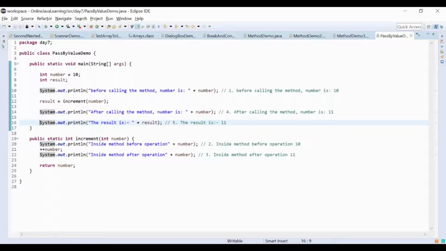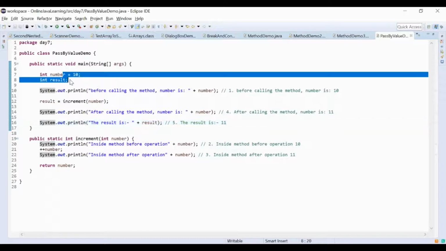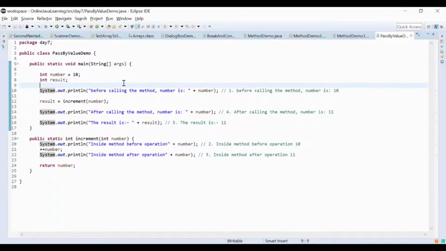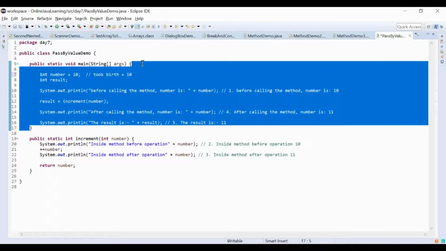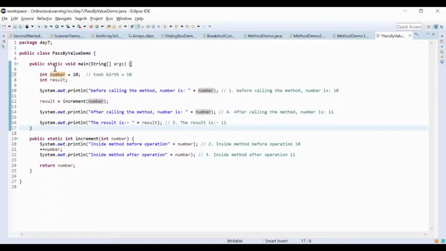It is not copied, it is the same value. But that's what you just explained, that the primitive data type is going to get copied. See, let me write the comment as well. It took birth here with value 10. When it got birth, just like when I take birth, my mom gave me my name, Kanhaiya. Now I'm in the universe, and my life will remain from here to here inside the main method, from this curly bracket to this curly bracket.